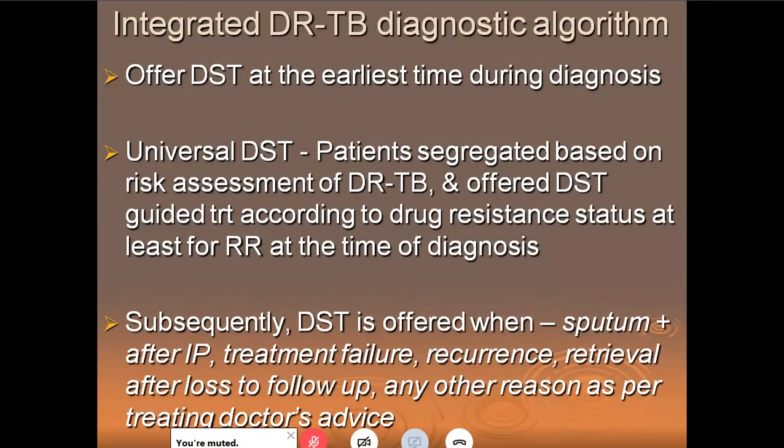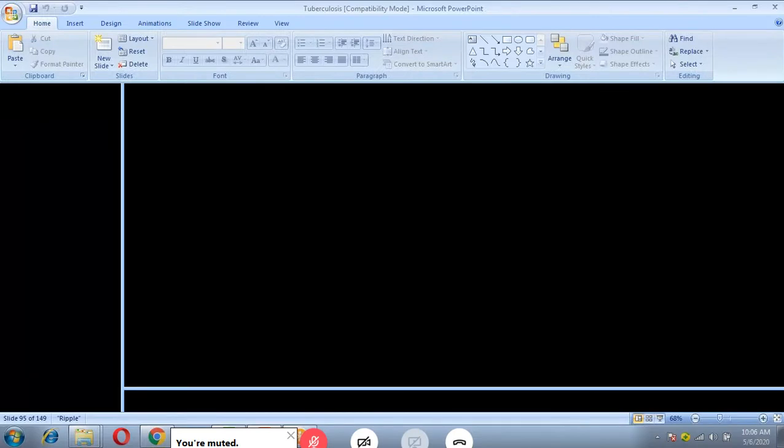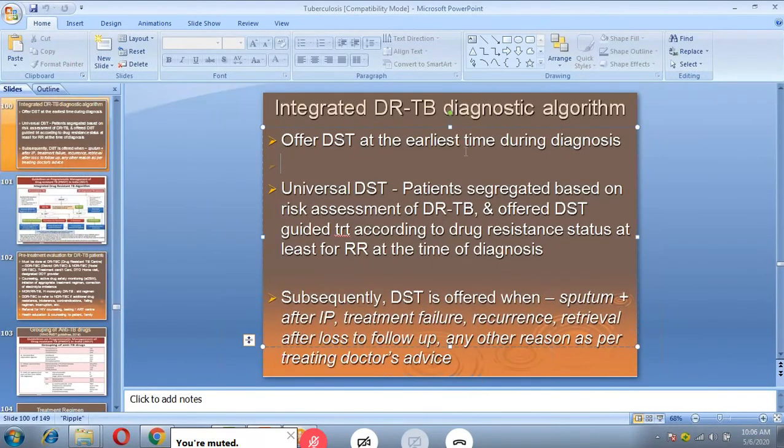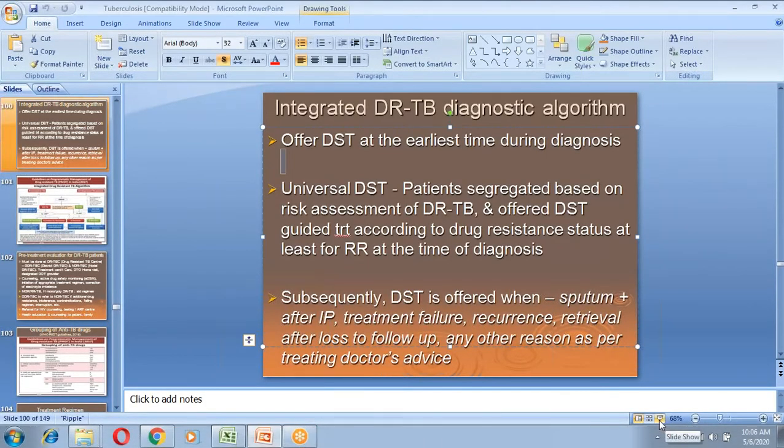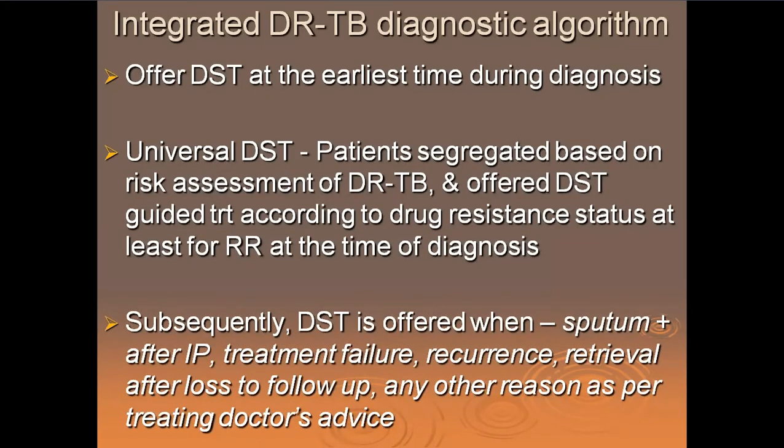Now, integrated DRTB diagnostic algorithm. Now, please offer DST to the patient at the earliest time during diagnosis. There is something called universal DST now.